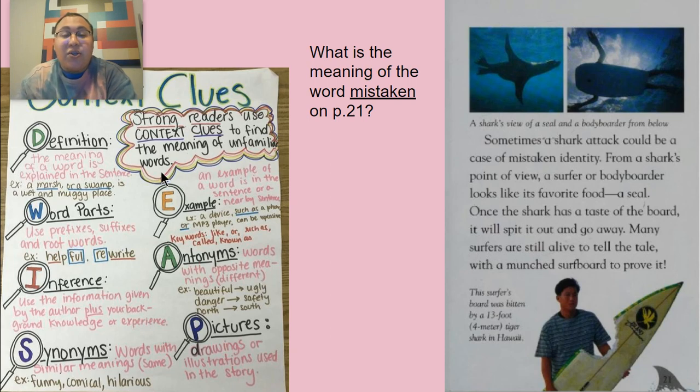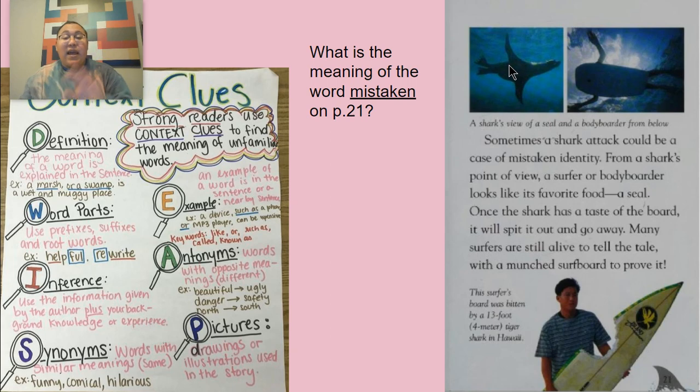or I can use the pictures, drawings, or illustrations used in the story. So this says, what is the meaning of the word mistaken on page 28? So let's look here. It says, sometimes a shark attack could be a case of mistaken identity. From a shark's point of view, a surfer or bodyboarder looks like its favorite food, a seal. So I know that they're talking about this picture here. If I look at these two pictures, they kind of look the same. So a shark might mistake this border for a seal.